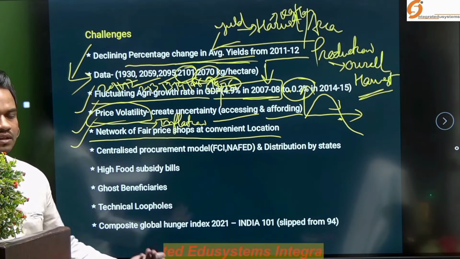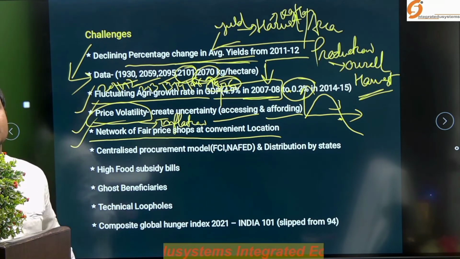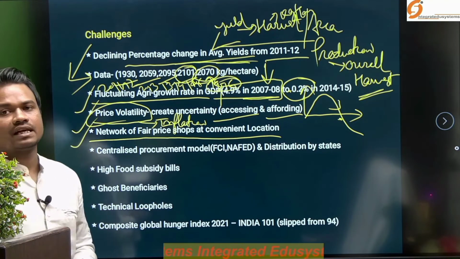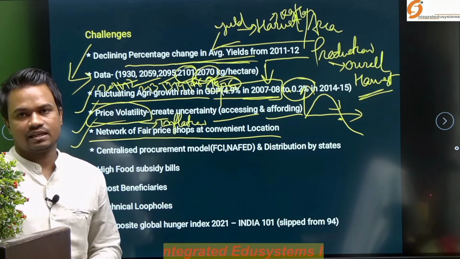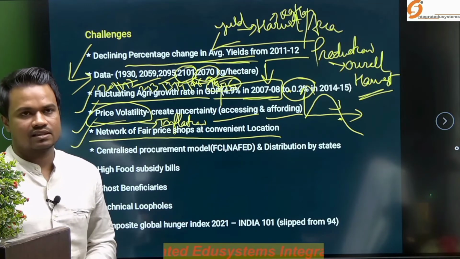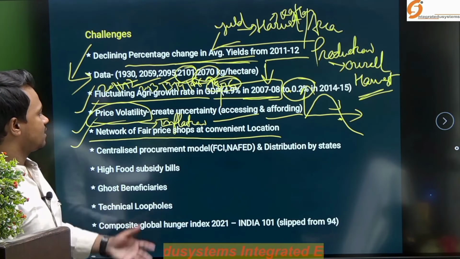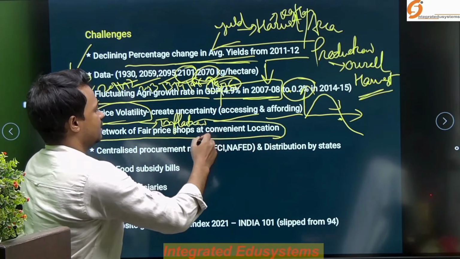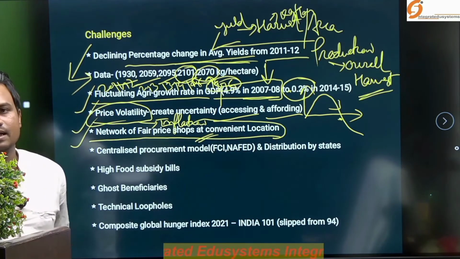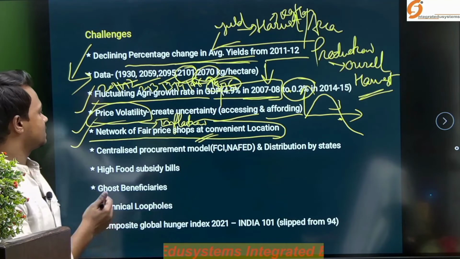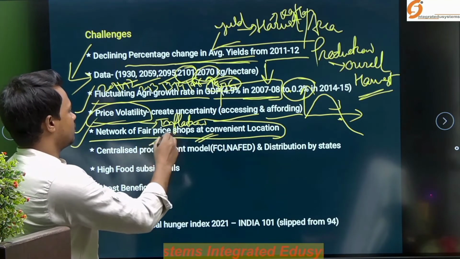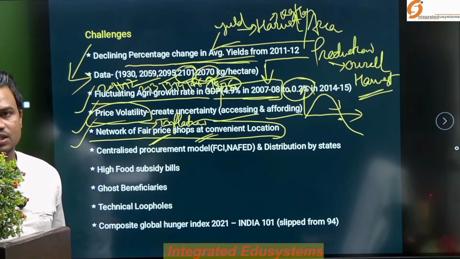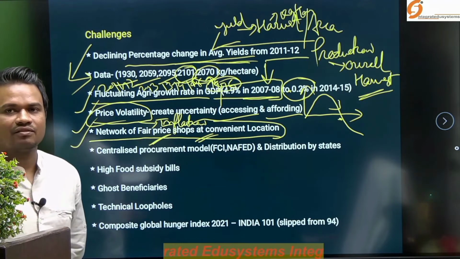Particularly those below poverty line or Antyodaya families reside in some of the remote areas, as is the case in our country. But providing or accessing that food under the NFSA regime is equally important to provide in a convenient location, so that they can access and afford it.